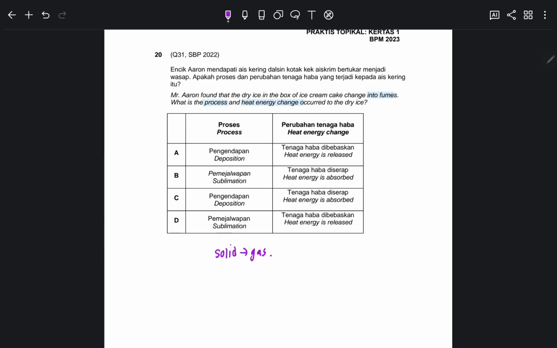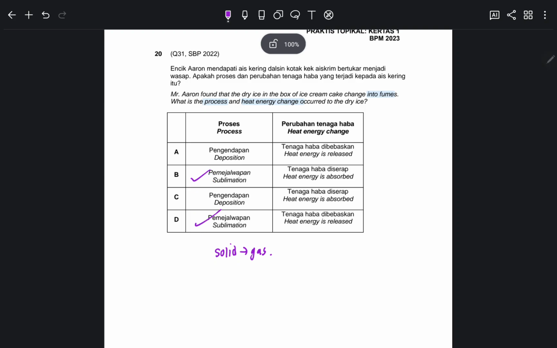From solid to gas, 100% it is sublimation. It is not deposition, because deposition is from gas to solid. Remember, from solid to gas it needs to absorb heat, because it needs heat to make the solid melt or change. So of course the heat should be absorbed. Hence the correct answer is B.